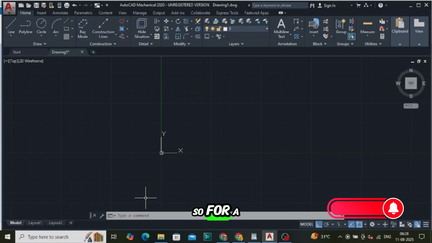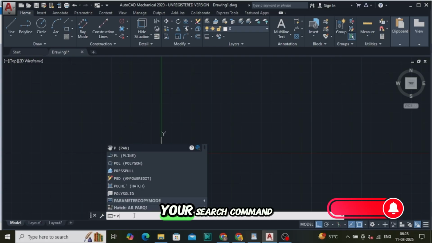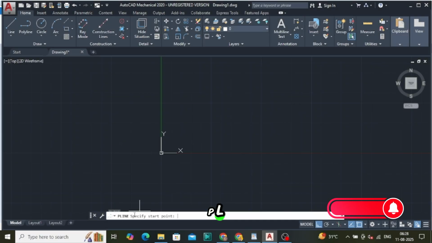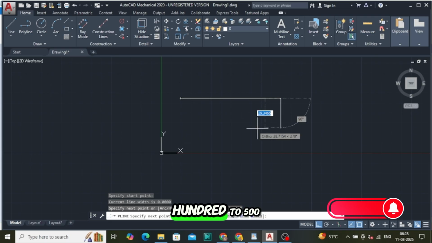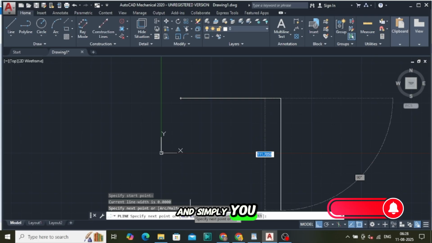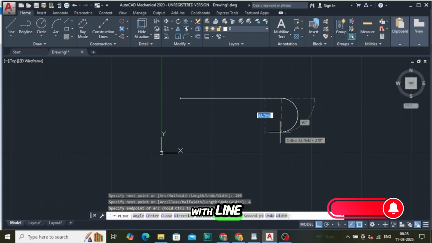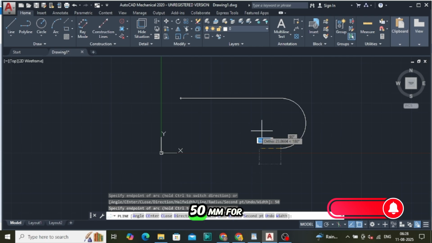So for Polyline, simply type PL in your command search, okay, and give the start point. Here you can provide a dimension, 100, 500, whatever you want, and simply you can draw an arc with the line. Like we are giving data of 50 mm for the arc, so you can draw with the same, like you can see.